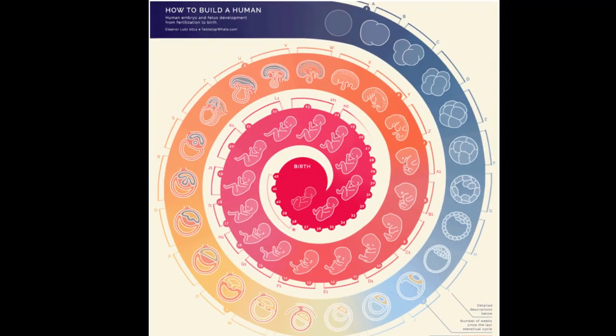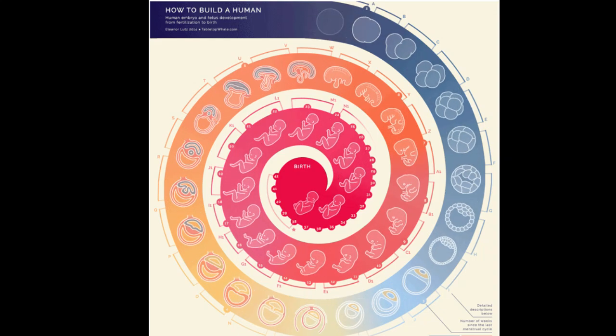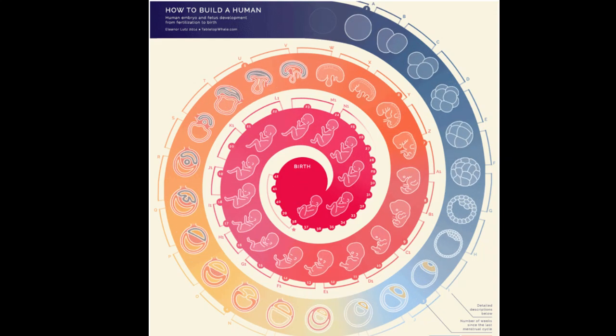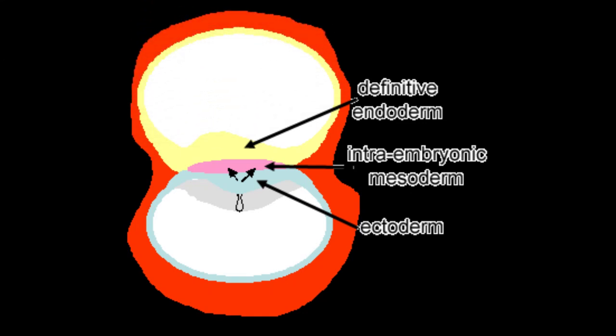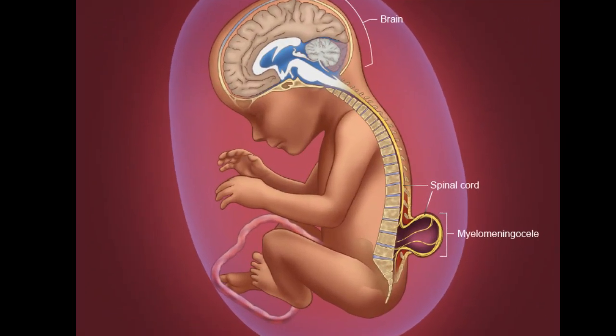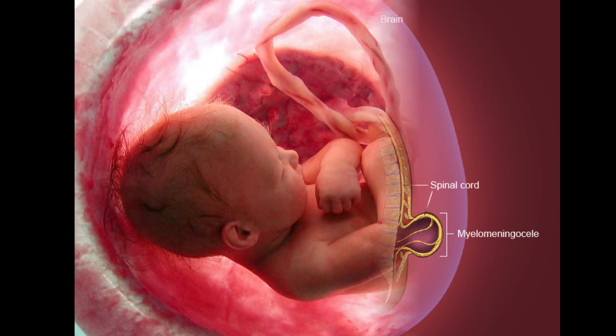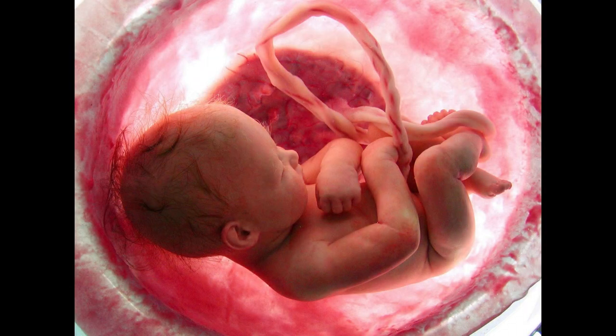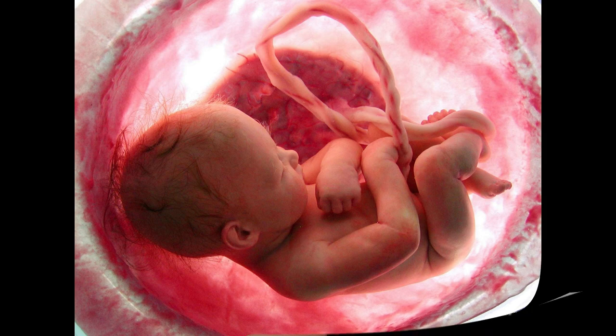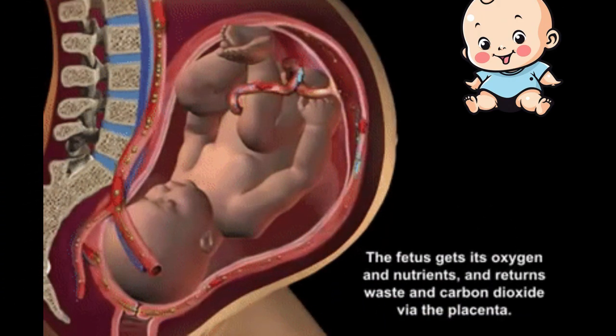Implantation is followed by a number of developmental changes in the blastula as well as in the wall of the uterus. These changes include the formation of different embryonic layers like ectoderm, mesoderm and endoderm. Then the neural tube and spinal cord, these organs begin to develop in the third week. Subsequently, an umbilical cord develops in the fourth week, which establishes an intimate connection between the fetal membrane and the uterine wall, called the placenta. In the placenta, the fetal blood comes very close to the maternal blood.